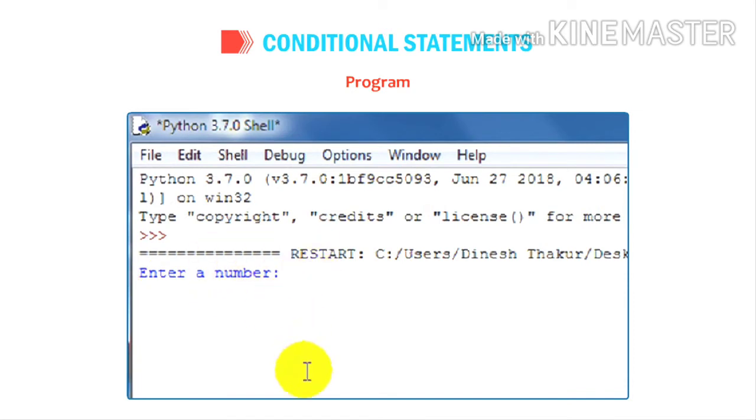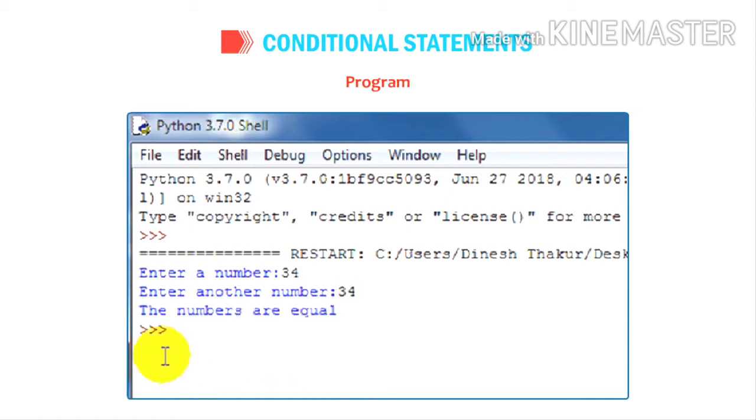Output. Enter a number, 34. Enter another number, 34. The numbers are equal.